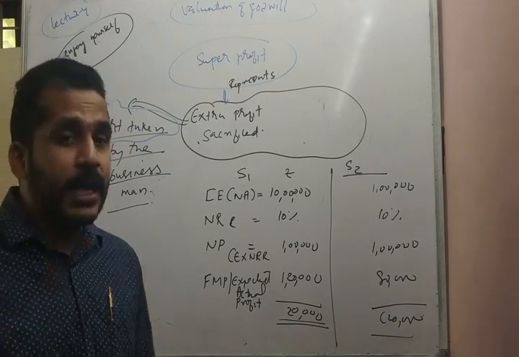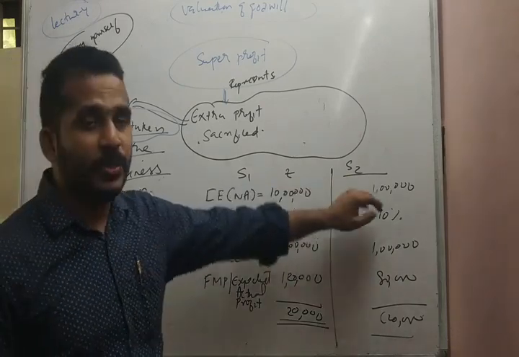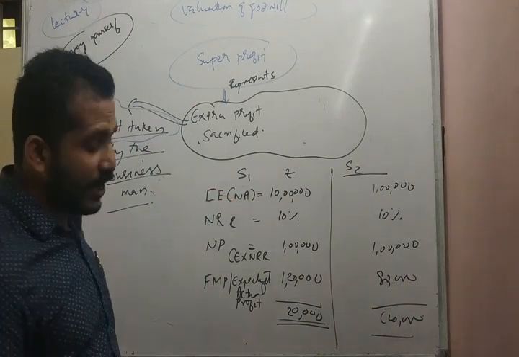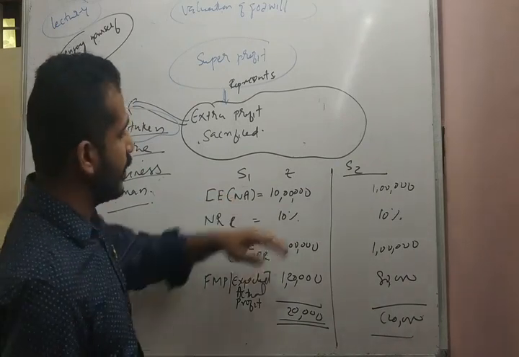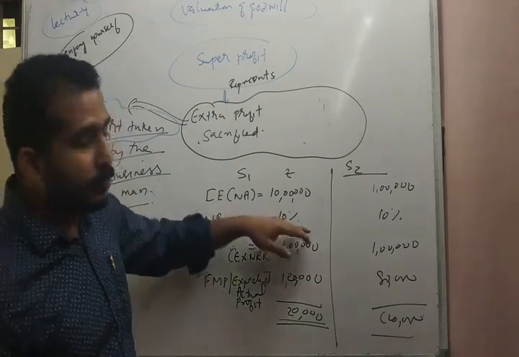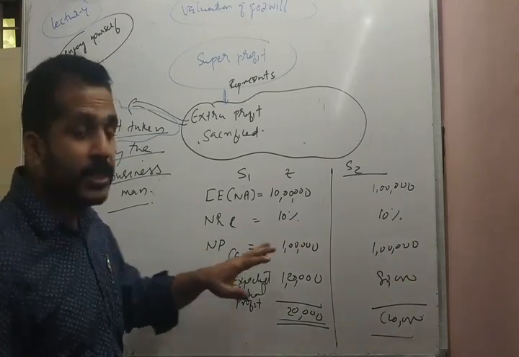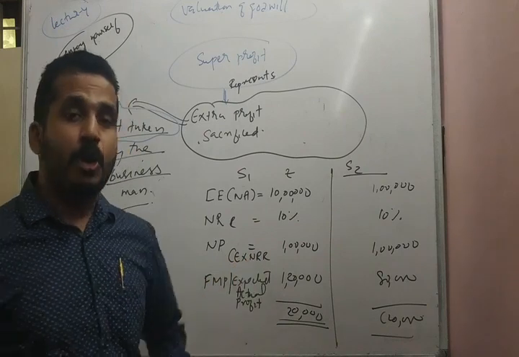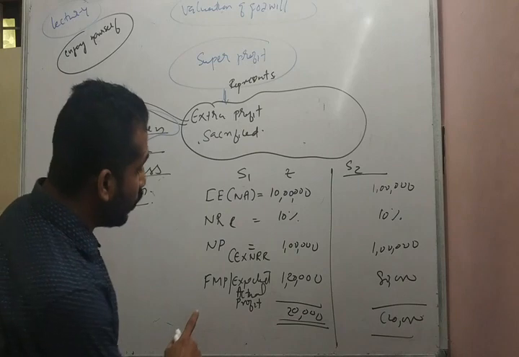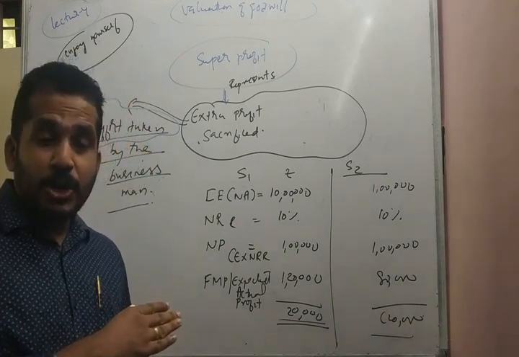So, moving to an example, let us take two situations, situation 1 and situation 2. In situation 1, the capital employed, the amount invested in the business by the businessman, is 10 lakhs. And his expected normal rate of return is 10%. So what is his normal profit? His expected profit from the business, normal profit, is equal to capital employed into normal rate of return, that is 1 lakh.